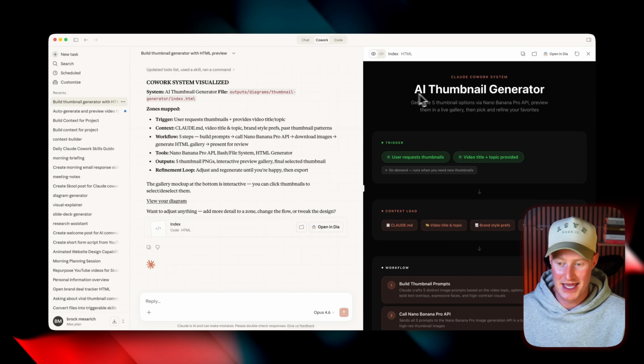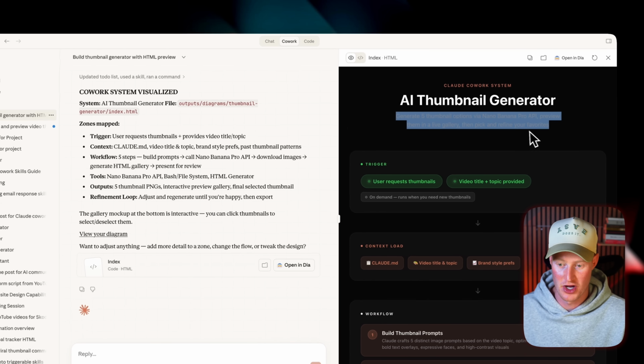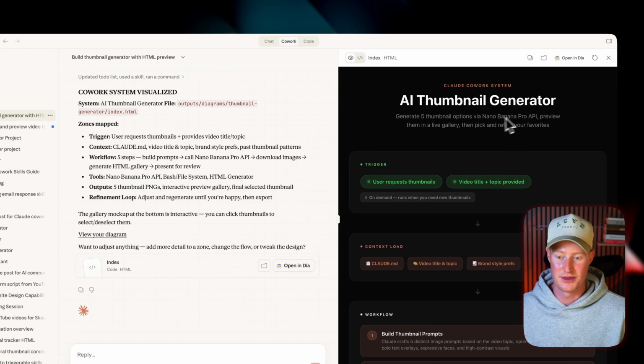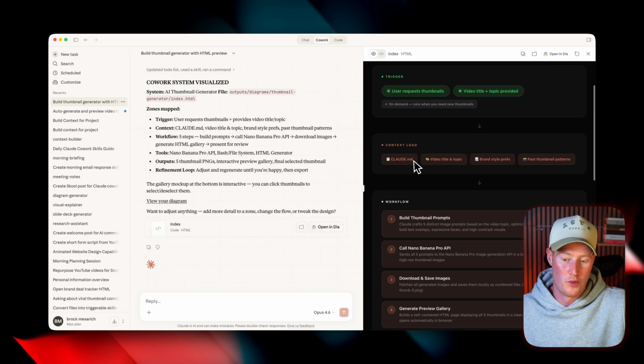So you can see right here, it's an AI thumbnail generator. It generates 5 thumbnail options via Nano Banana API. Preview them live in a gallery. It breaks down the triggers, what context it's going to have. So Claude MD, video title and topics, past thumbnail patterns, etc.